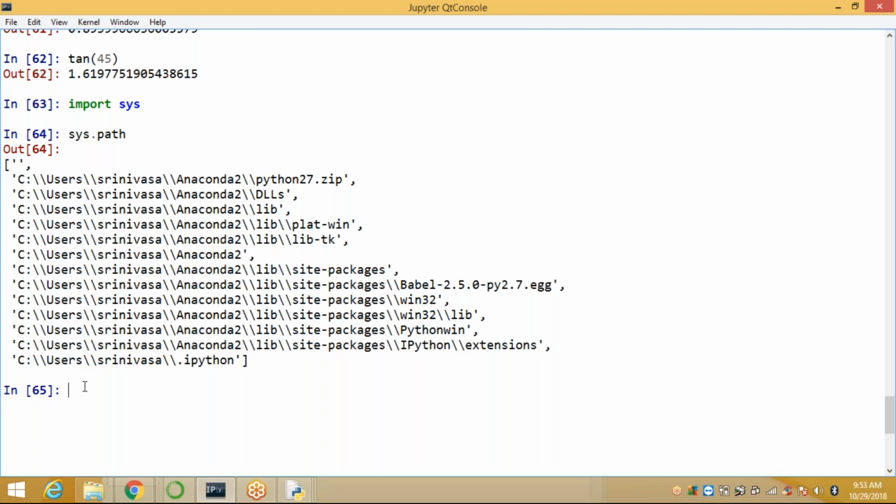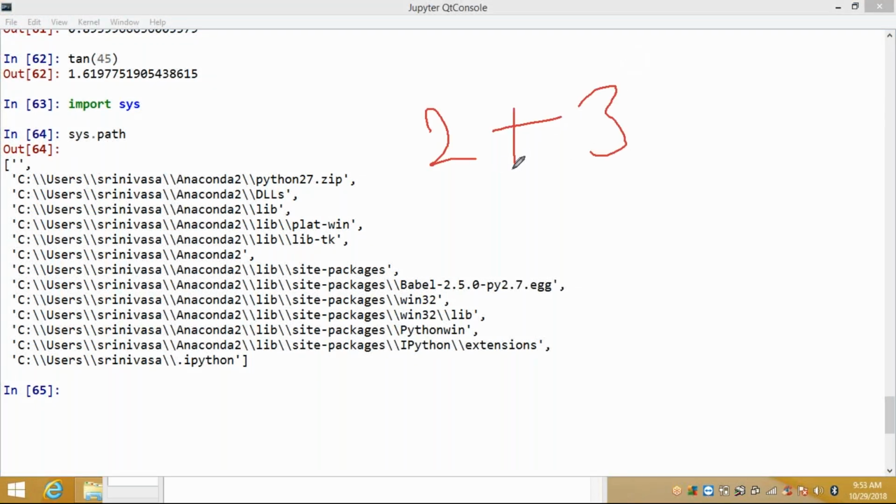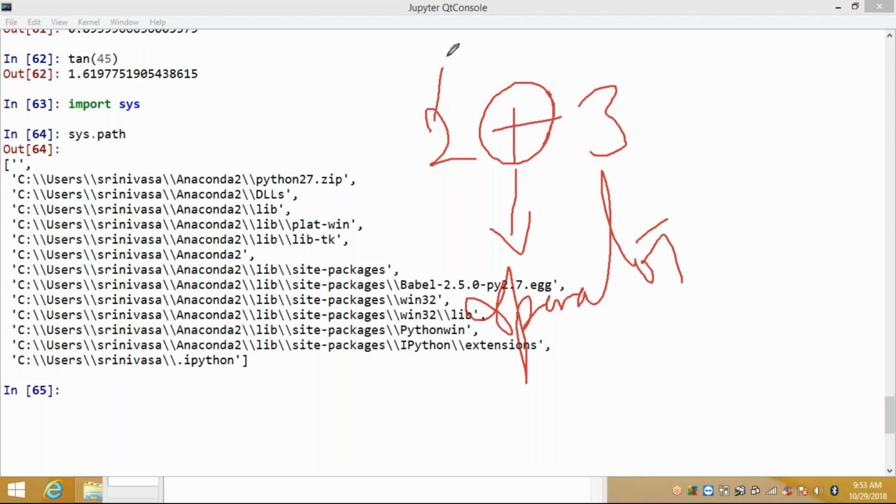The value that the operator operates on is called the operand. See here, suppose when you apply 2 plus 3, plus is the operator, right? 2 and 3 are the operands. Now when you get the output, that is called the result.